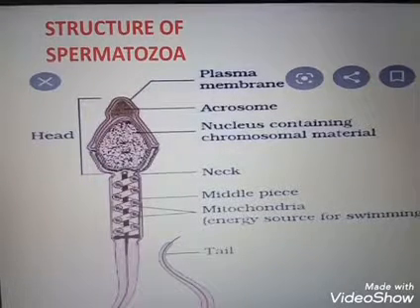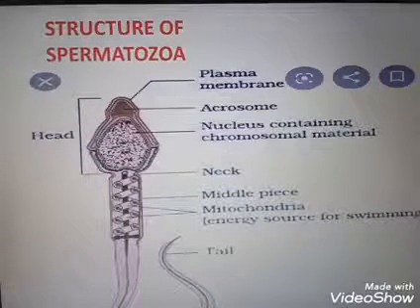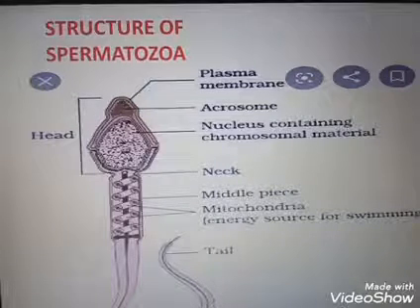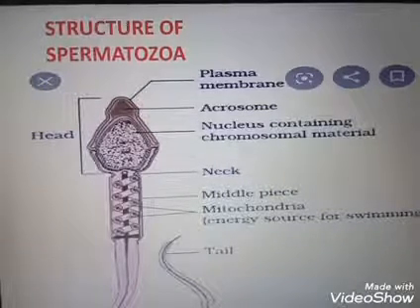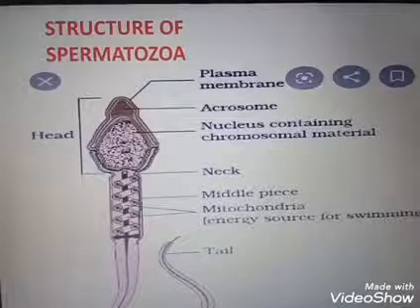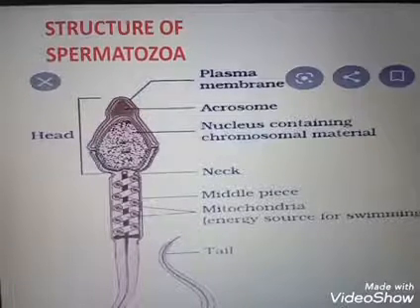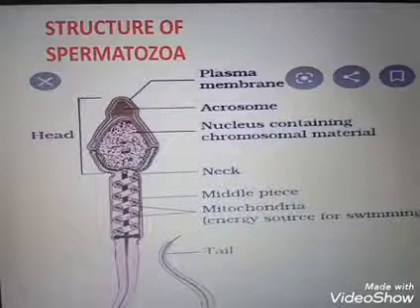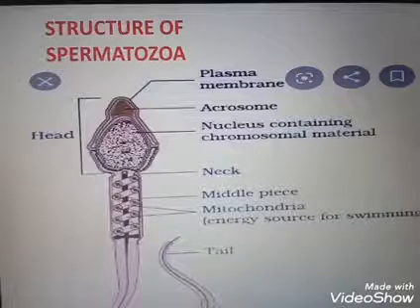It includes the formation of spermatids and the conversion of spermatids into spermatozoa. The first step is the male germ cell, spermatogonia, present on the inside wall of the seminiferous tubules, which multiply by mitotic divisions and increase in number.